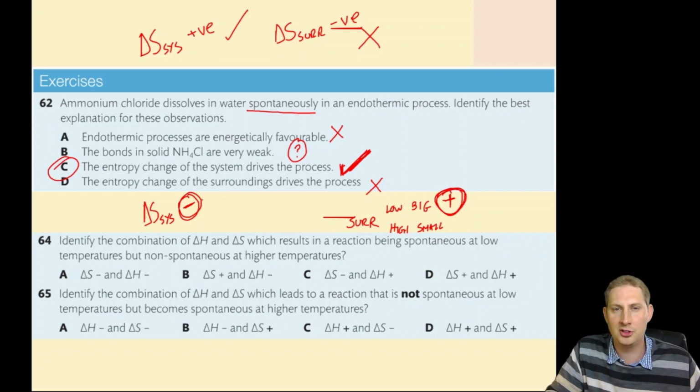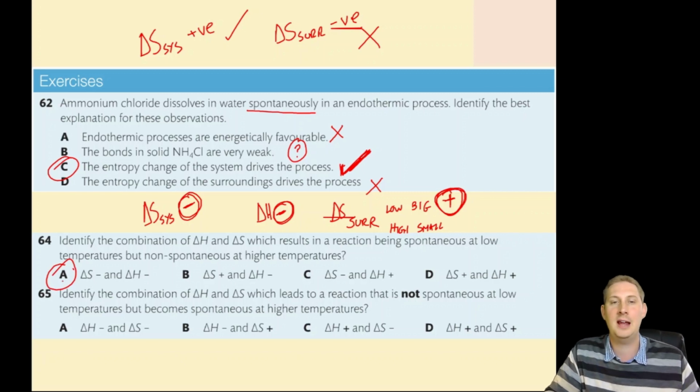At high temperatures, the system wins out and the reaction is non-spontaneous. The final thing, if delta S surroundings is positive, that means it is an exothermic reaction, delta H is minus. So the combination of entropy and enthalpy change that results in this is delta S minus, delta H minus.